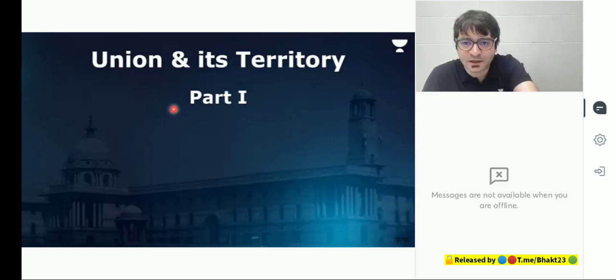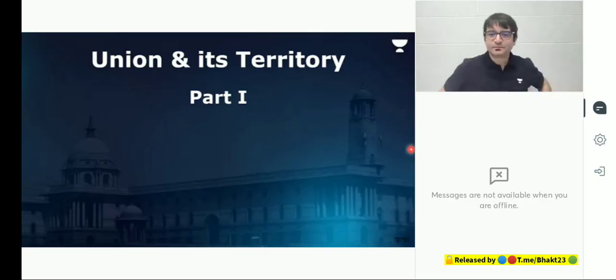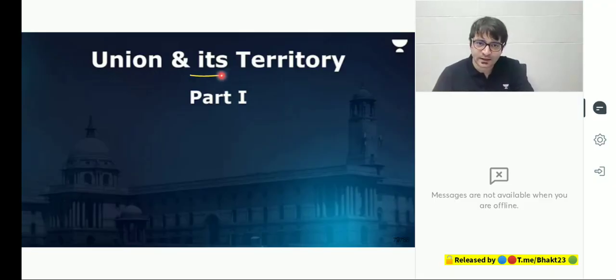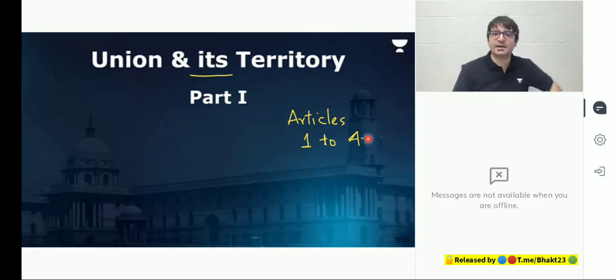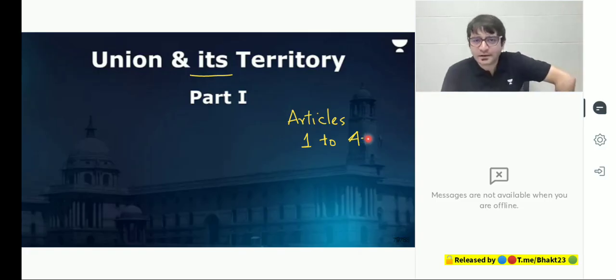Okay, shall we start with part 1? Now let's look at part 1 of the Constitution, Union and its territory. In this part, we will have to discuss Articles 1 to 4. But you don't have to remember these article numbers. Don't waste your time memorizing these article numbers. Just understand the concept. Clear?